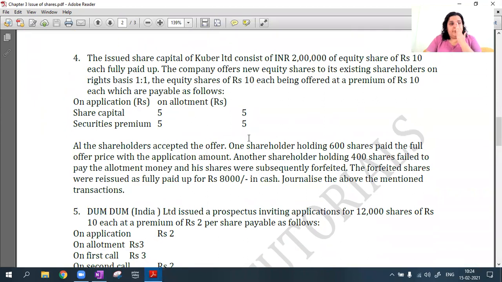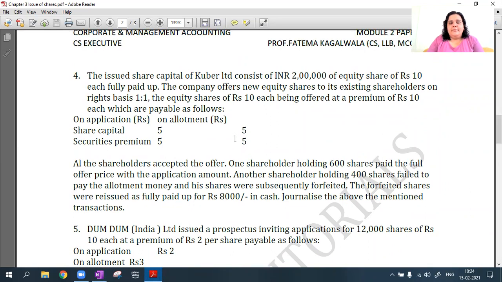Question number 4. Okay. The issued share capital of Kuber Limited consists of rupees 2 lakhs of equity shares, okay, of rupees 10 each fully paid up. The company offers new equity shares to its existing shareholders on right basis. Like if I have one share, they are giving me one share as a right issue. Okay, I have a right to buy it. Instead of going to other public, they are coming to the same shareholders. The equity shares of rupees 10 each being offered at a premium of 10, and they are payable as follows.